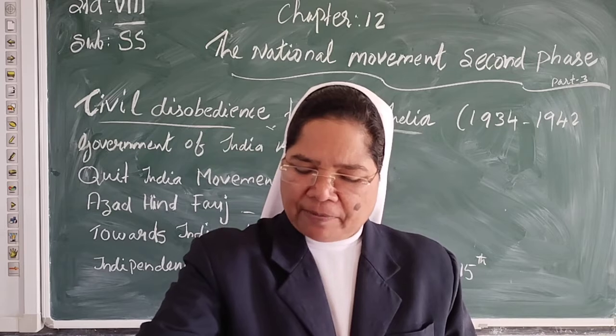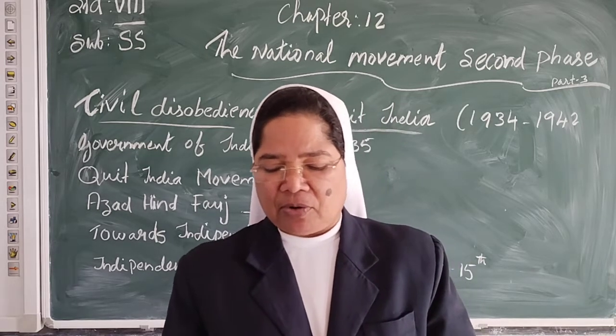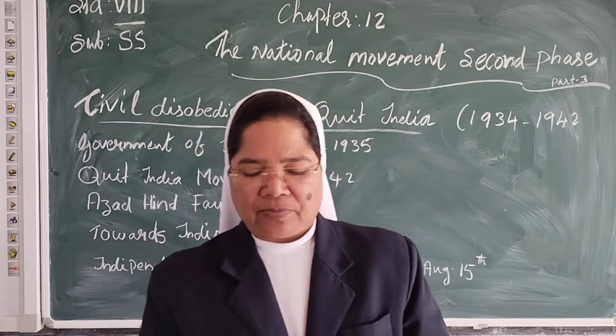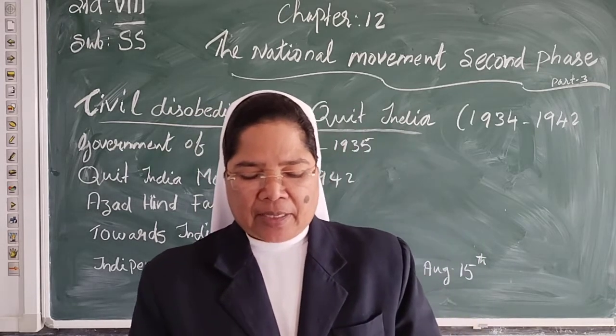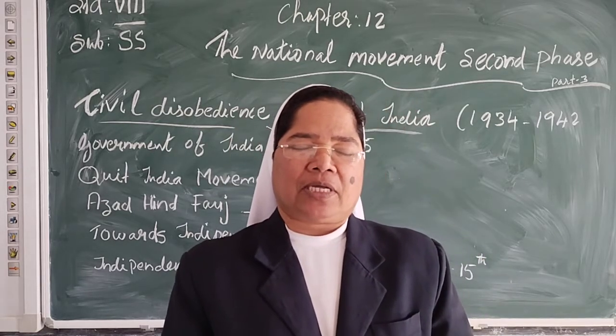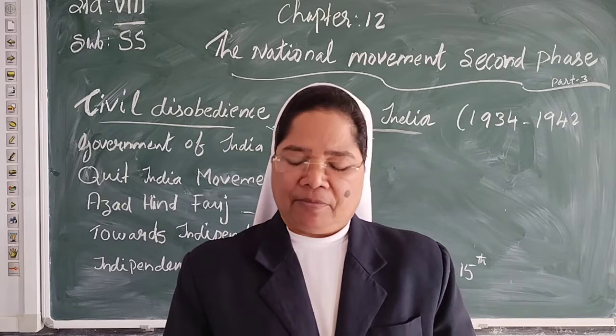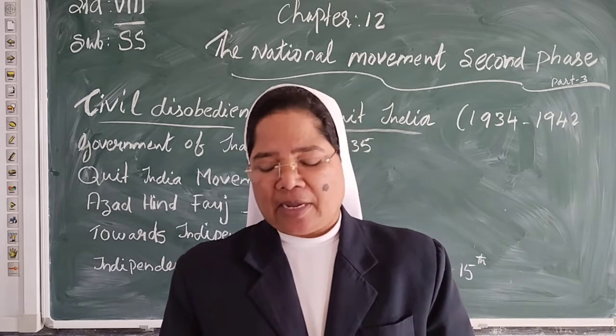Mahatma Gandhi, the father of the nation and the symbol of Indian freedom, was shot by Nathuram Godse. He killed Mahatma Gandhi on 30 January 1948.